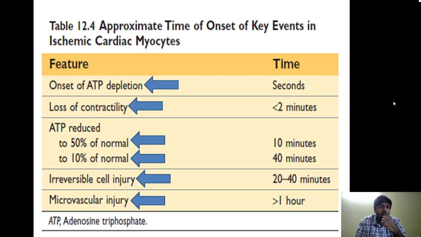So remember, the onset of ATP depletion occurs in seconds. The loss of contractility of the myocardium occurs in less than 2 minutes. ATP levels are reduced to 50% of normal in 10 minutes, and 10% of normal in 40 minutes. Irreversible cell injury occurs after 30 minutes. If you have to choose a range, it will be 20 to 40 minutes, and microvascular injury occurs in more than 1 hour.